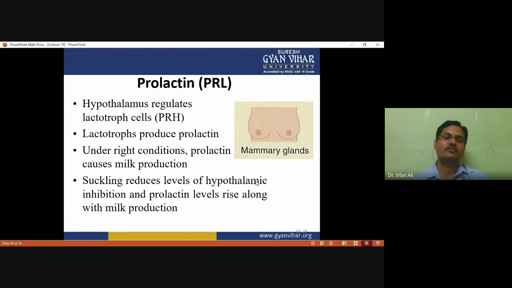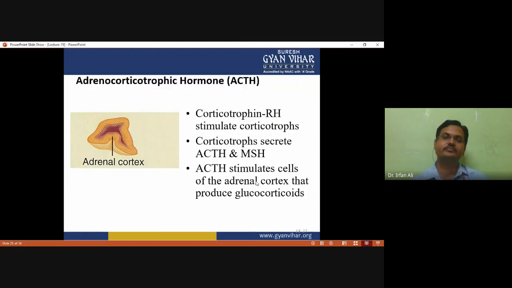Another hormone secreted from the anterior pituitary is prolactin, and the hypothalamus regulates lactotroph cells to secrete prolactin hormone. Under the right conditions, prolactin causes milk production. Along with suckling, the level of hypothalamic inhibiting hormone is reduced, and prolactin level rises along with milk production in the mammary gland.